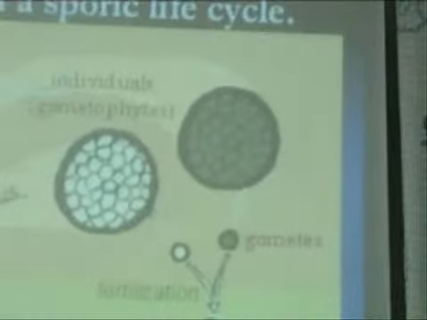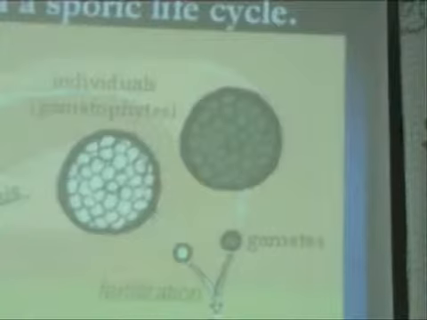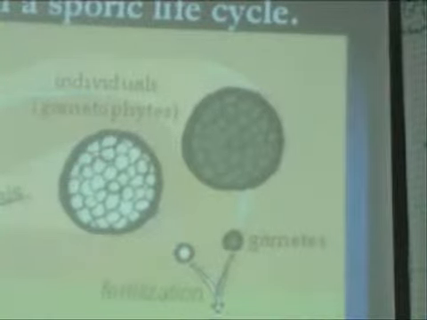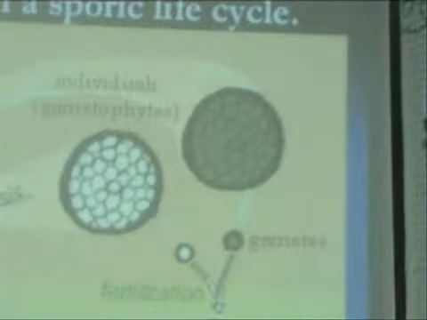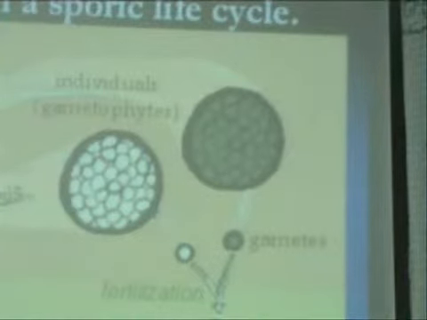Gametes, you can say like sperm and ovum, just to bring the understanding closer to your mind. But it's not sperm and ovum. We can talk about gametes as we are talking about sperm and ovum.